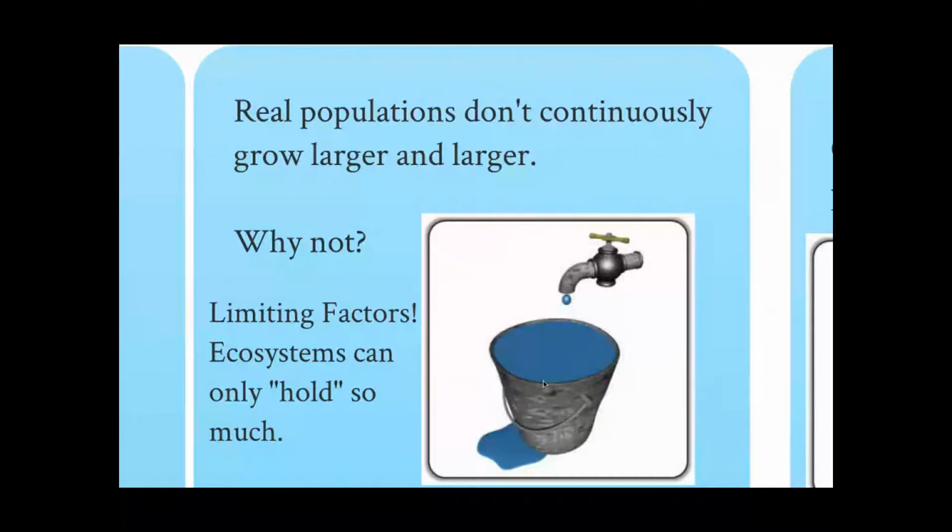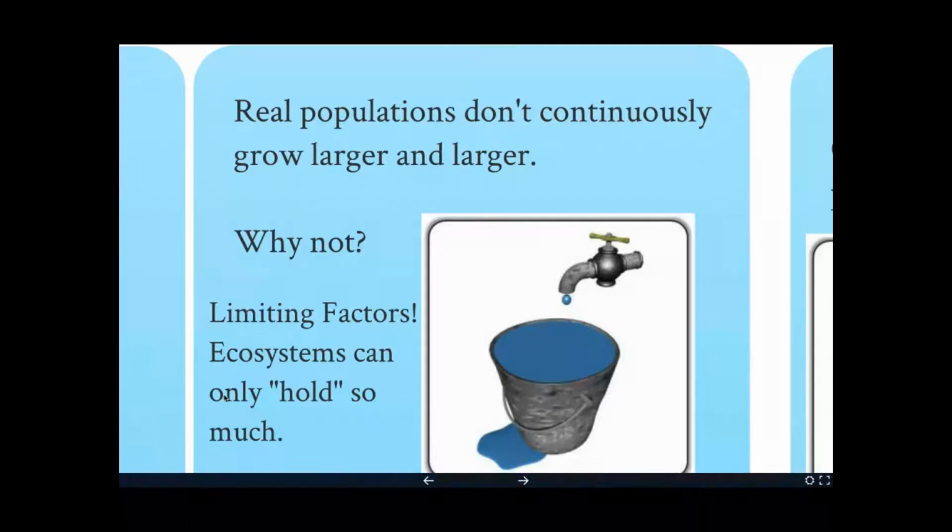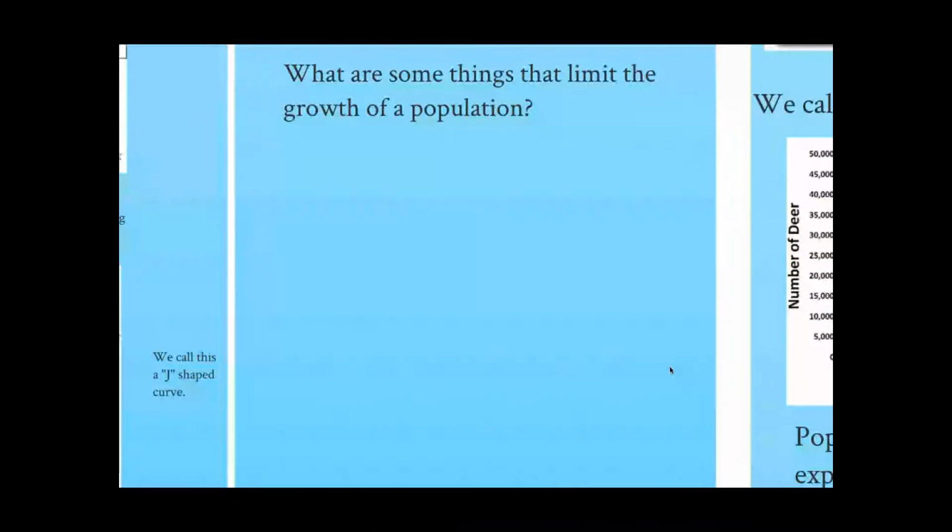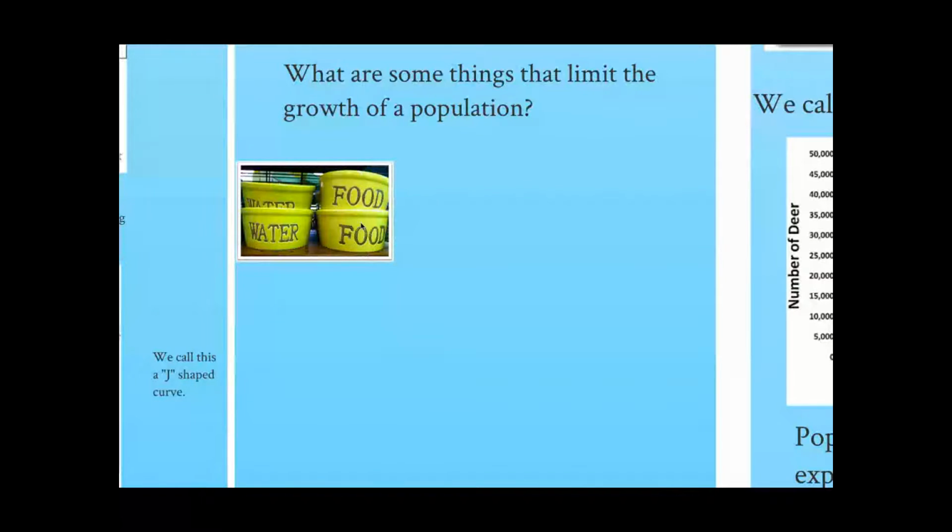Think about it like a bucket and water. I can turn this faucet on and fill up my bucket, but eventually the water will keep pouring into the bucket and then pouring off the side. The bucket can only hold so much. Ecosystems can only hold so much. The environment that these populations live in, whether it's a pond or a forest, can only hold so much. If you think about what might limit that population, the obvious one is resources like food. If there are only so many acorns in the forest, only so many squirrels can live. So although they'll grow exponentially, eventually they're going to run out of food.